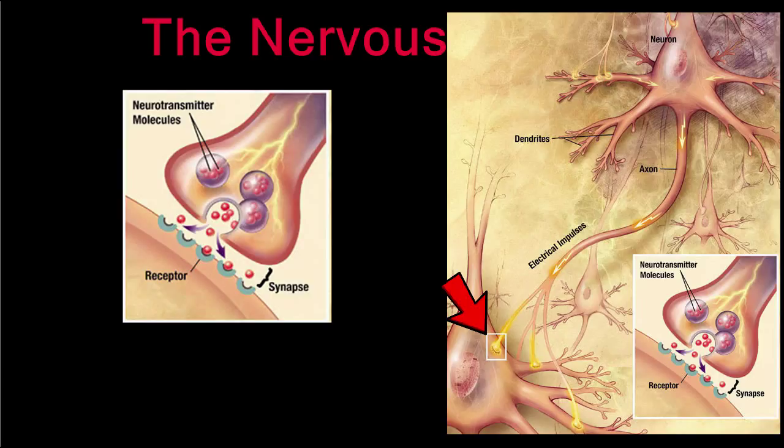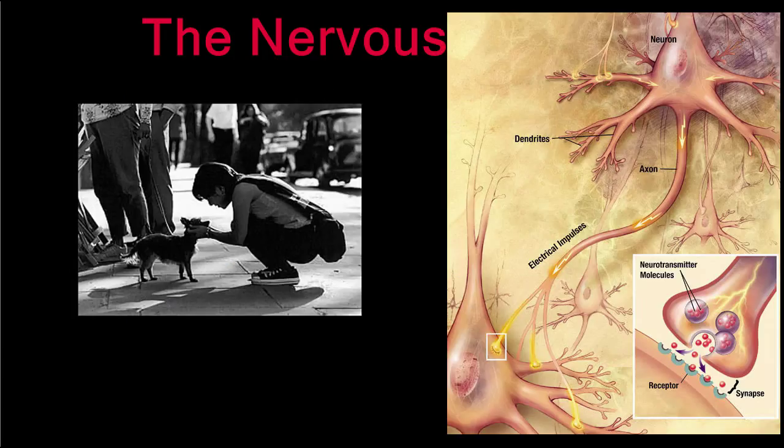Instead, once the impulse reaches the end of the axon, chemicals called neurotransmitters are released. The neurotransmitters cross the synapse and bond with receptors on the dendrites of the next neuron. This causes a new impulse to fire in the next neuron in the chain. In this way, nerve impulses are able to travel from sensory organs or receptors, like your hands or eyes, to your brain, and back to an effector like a muscle or gland.